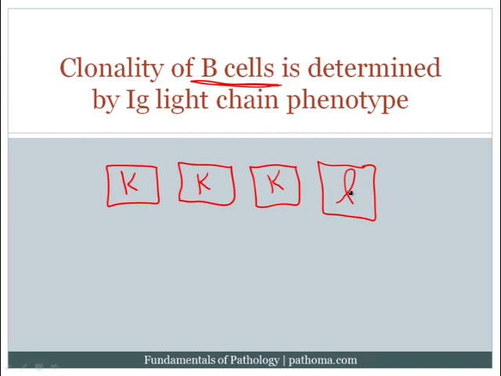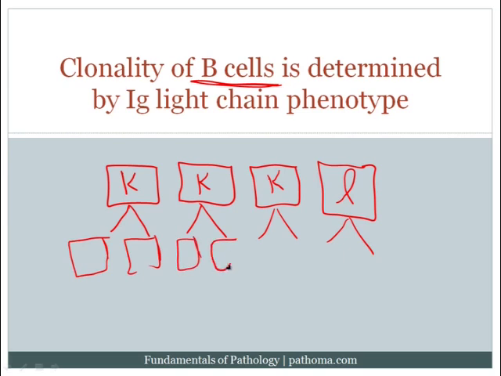And if there was an infection and the proliferation was due to hyperplasia, then what we would expect is that in hyperplasia, because it's polyclonal, each of these cells would contribute additional cells. So for example, if this is a kappa light chain B cell, then each of these cells is making additional cells. Let's just draw these here. And each of the additional cells is going to have the same light chain ratio of 3:1. And so, these 2 would be kappa, these 2 would be kappa, these 2 would be kappa, these would be lambda, and this would be lambda.